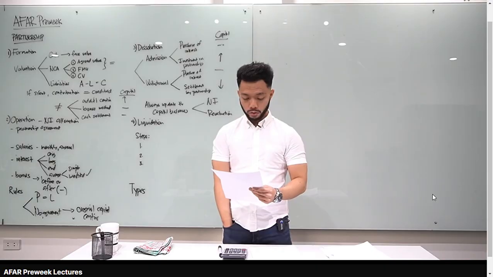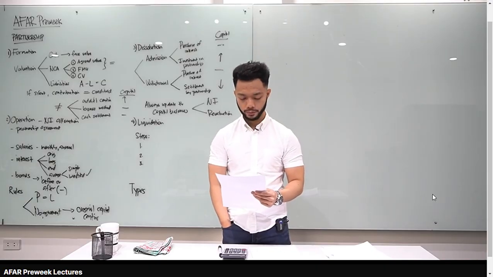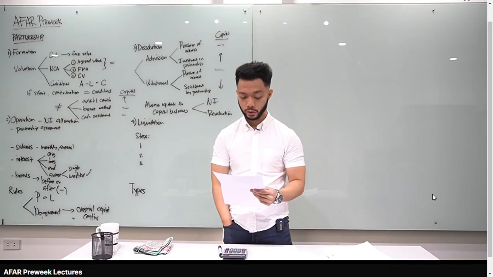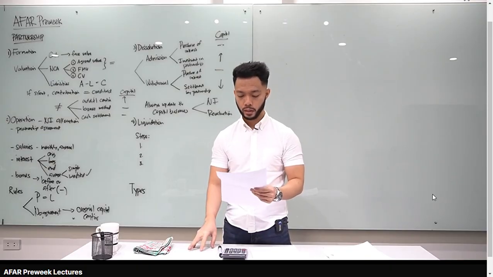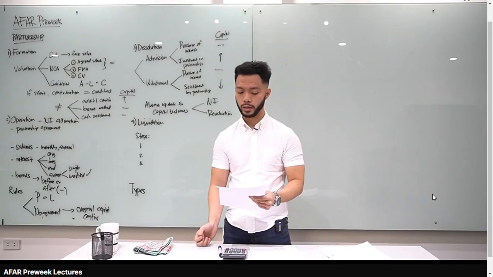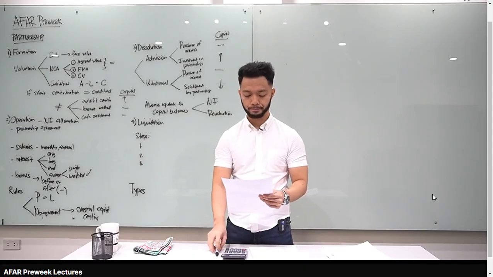Number 15. Which of the following will result in the dissolution of a partnership? A, liquidation. B, admission. C, retirement. D, both B and C. Actually, the best answer here is D, both B and C, because technically, liquidation is different from dissolution. So D is our answer, both B and C.